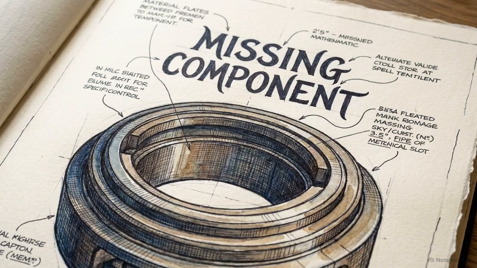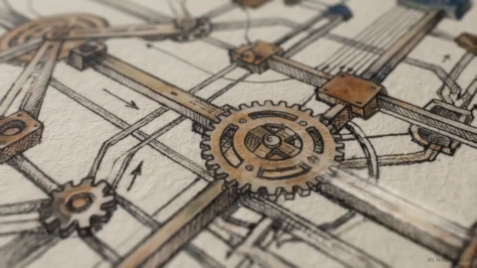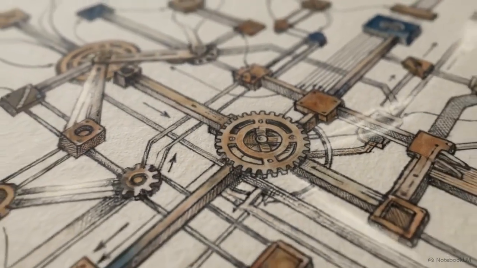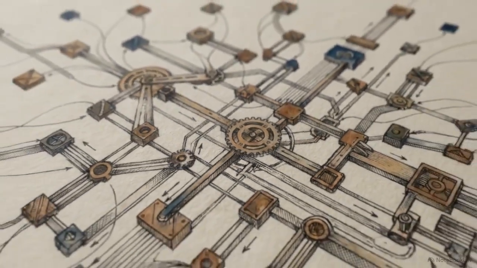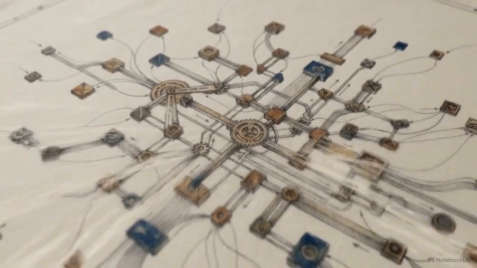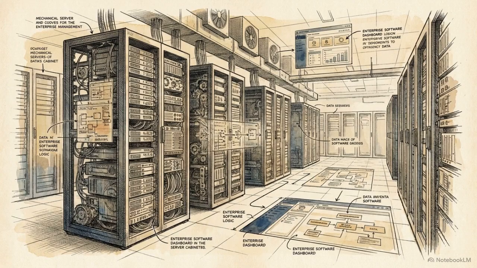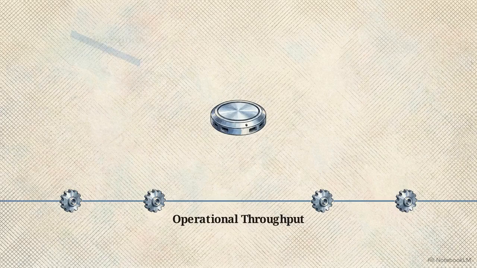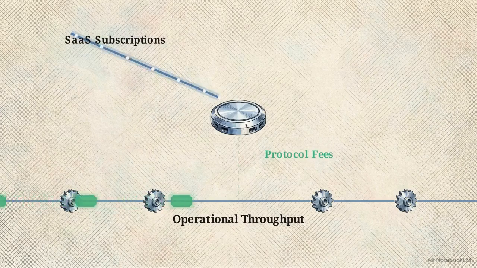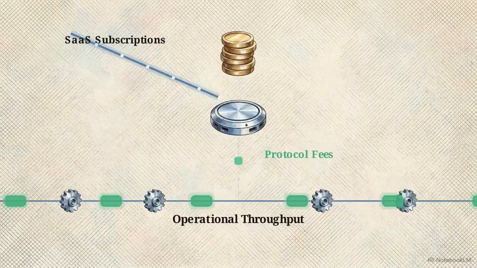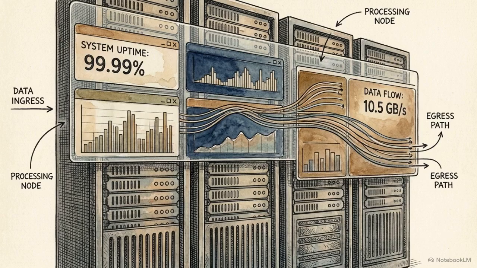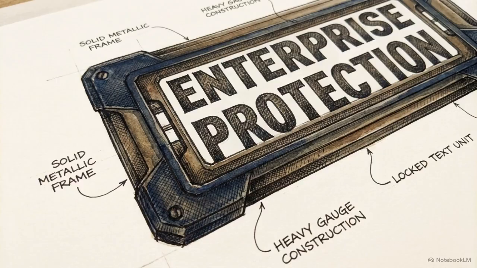Looking at the base platform layer that hosts these sovereign economies, we must ask the obvious Web3 question: where is the globally traded protocol token? It isn't there. Evervolve AI intentionally operates without a Layer 1 meta token. A universal token spanning multiple sovereign economies would immediately attract investment-style marketing. It would carry value across the entire platform, creating a massive centralized regulatory liability. Instead, Evervolve monetizes as a software business. It generates revenue through recurring SaaS subscriptions and strictly defined audited protocol fees on operational throughput. Positioning the platform strictly as an infrastructure software provider rather than a speculative token issuer secures the long-term legal durability of the enterprise.